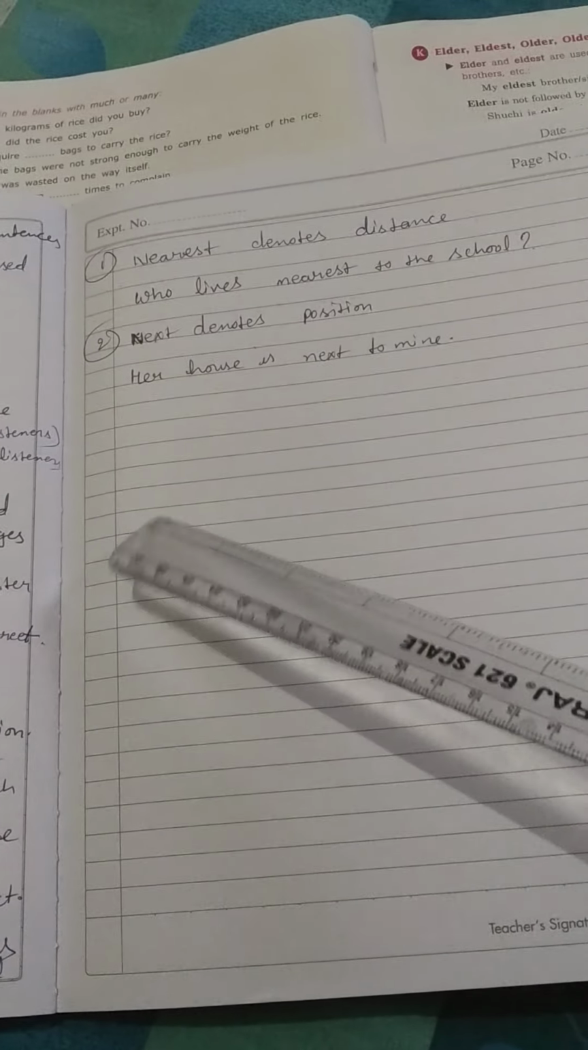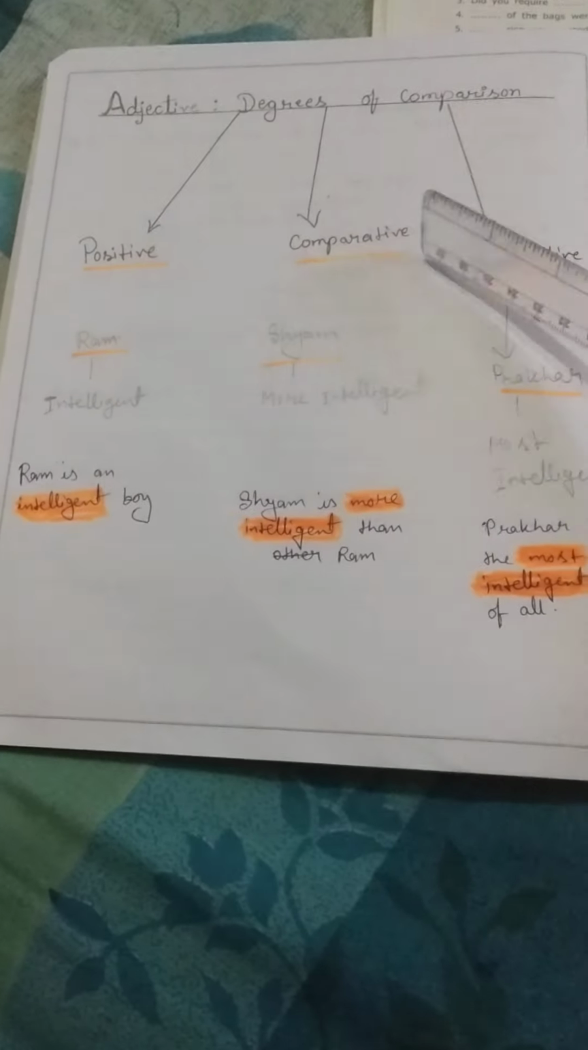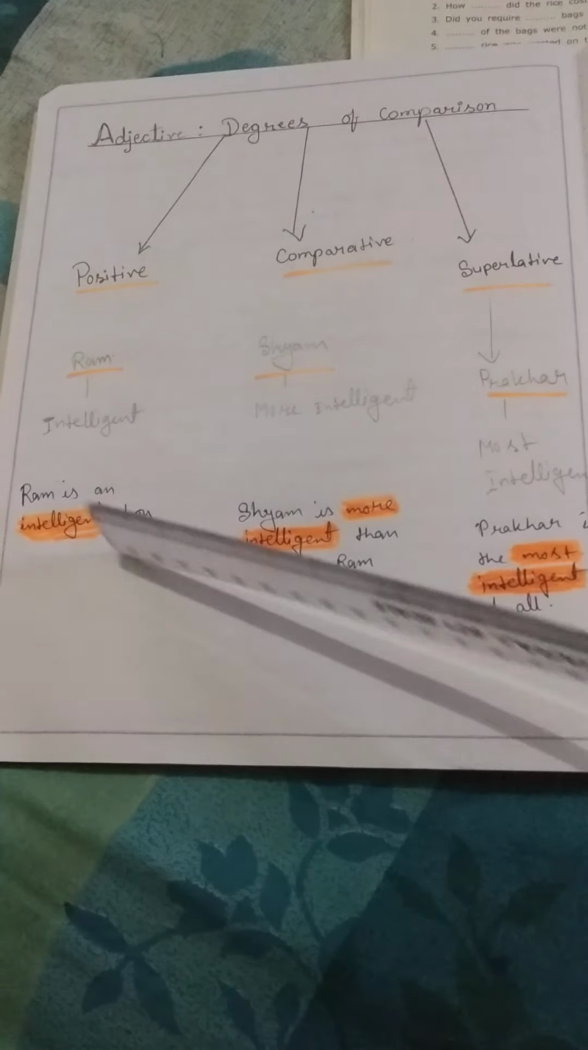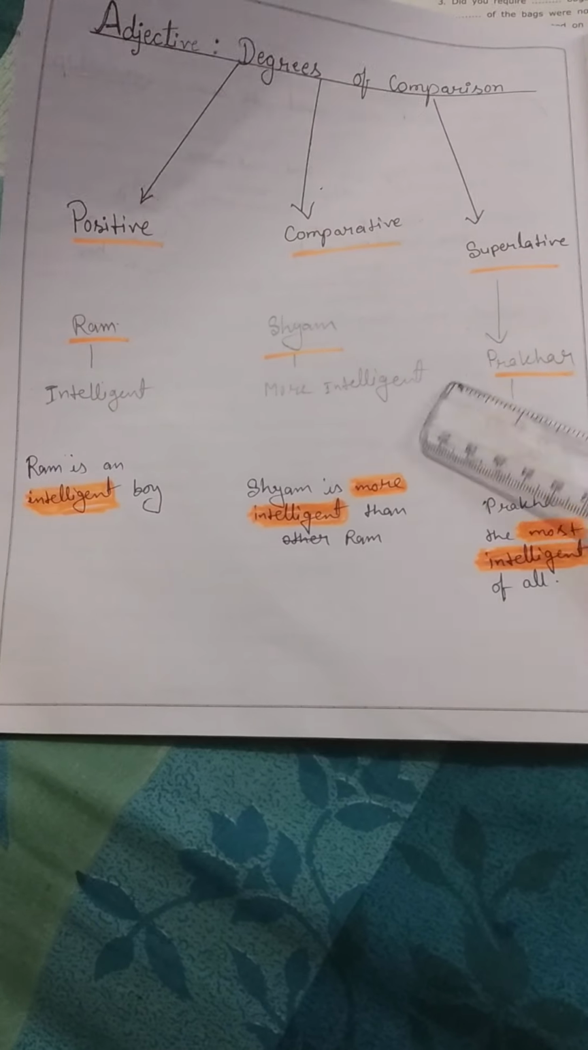So is it clear? Now let's see what we have learned today in this video. We have learned about the degrees: positive, comparative and superlative degrees, and how we will use these things.